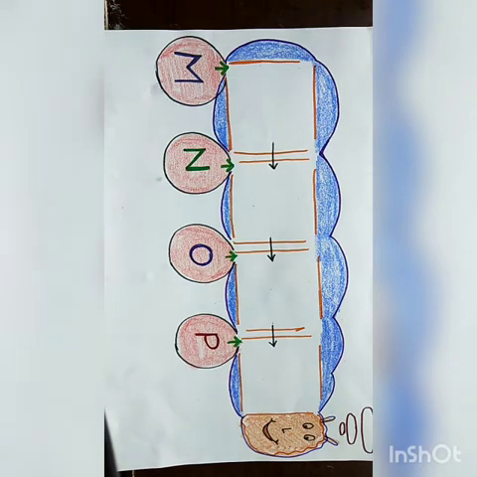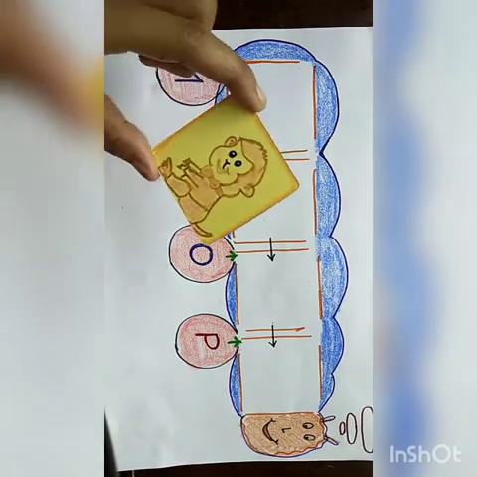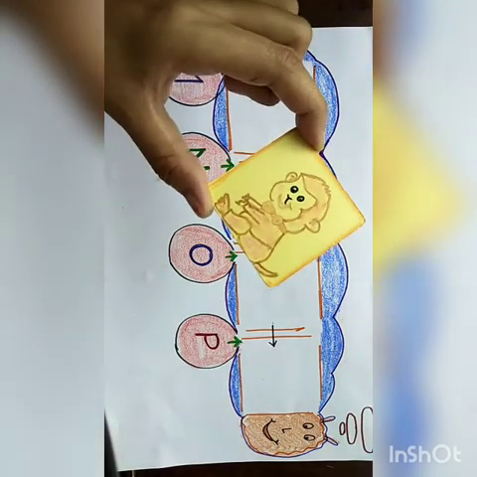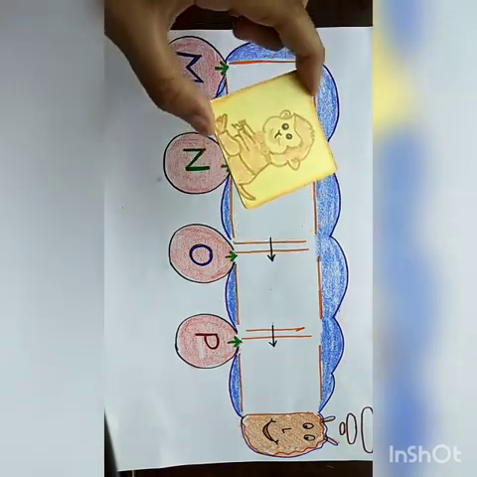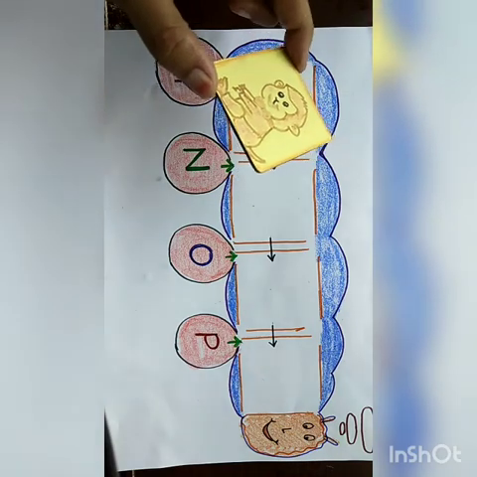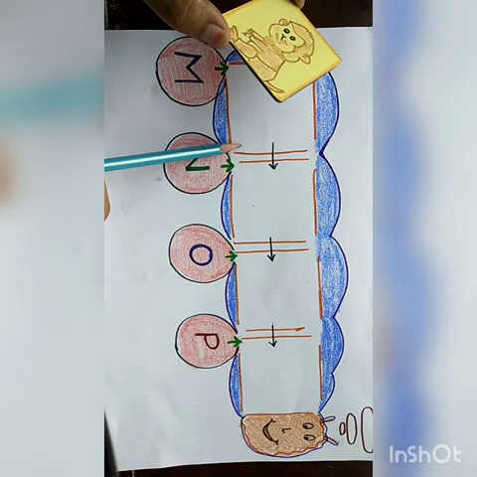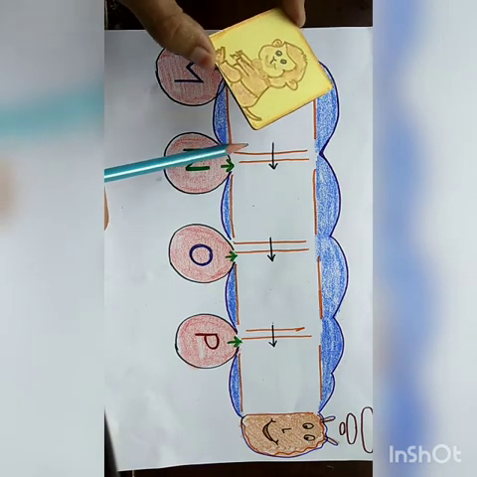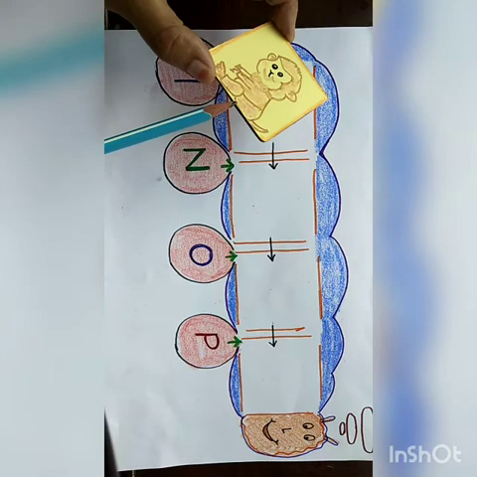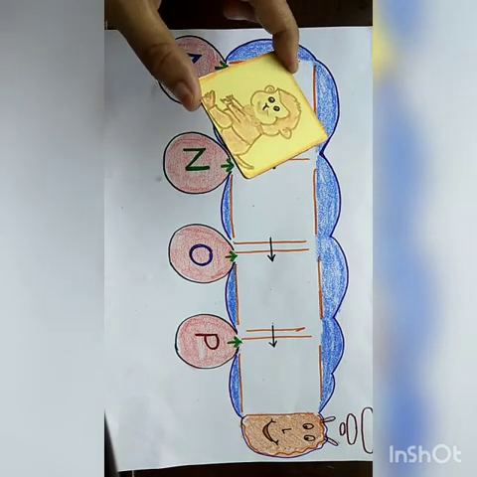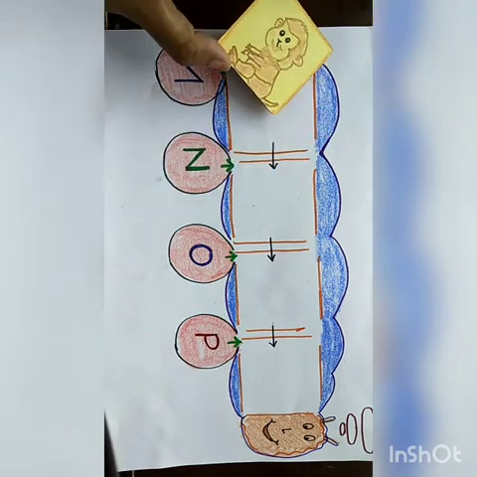Okay, now 1, 2, 3. What is the first letter? M. M for monkey. Then pick the picture of monkey. This is a picture of monkey. Monkey है ना? So आपको क्या करना है? You have to put this picture in the empty place. This is the empty seat in the train. एक ट्रेन में एक empty seat है जहाँ कोई नहीं बैठा, तो हमें यहाँ पर किसको बिठाना है? We have to put this picture of monkey in that seat.